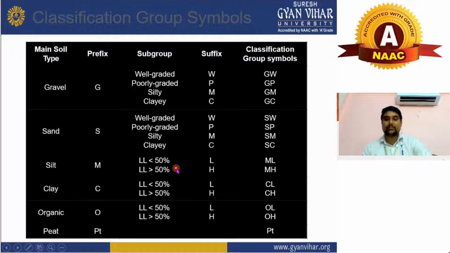And there is also the liquid limit given. If the liquid limit is greater than 50%, it is called ML, and ML means silt with a lesser liquid limit of 50%.